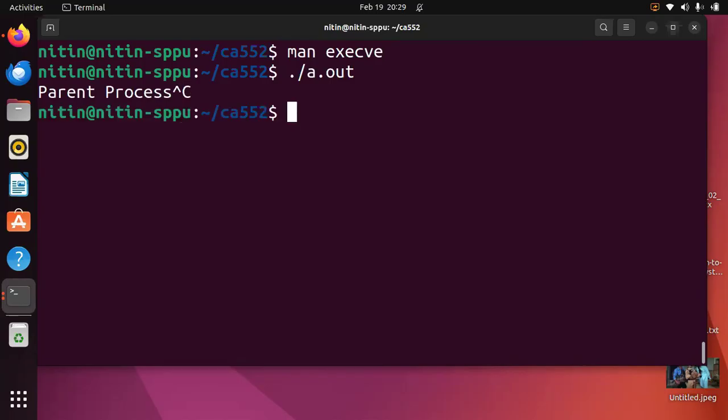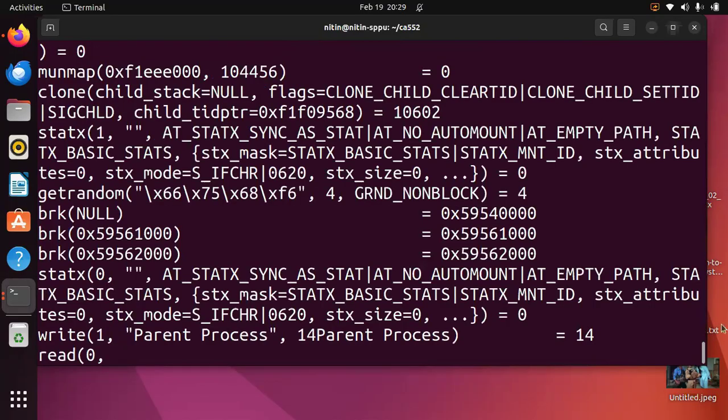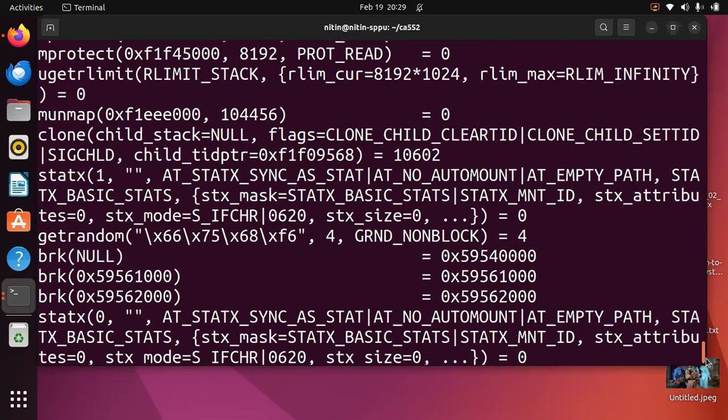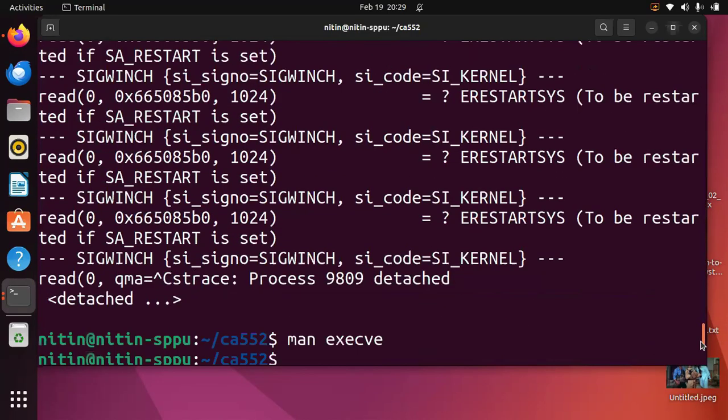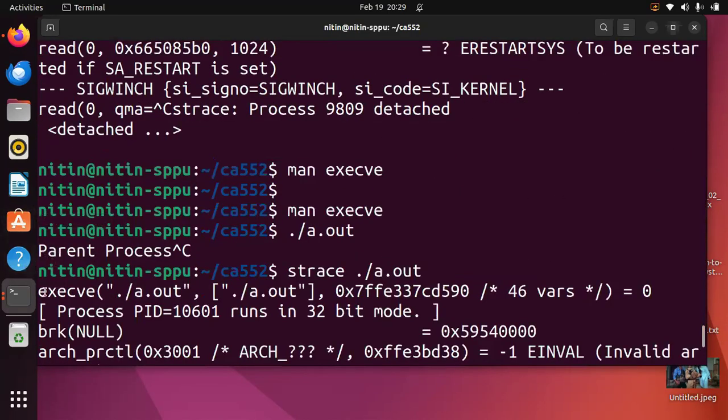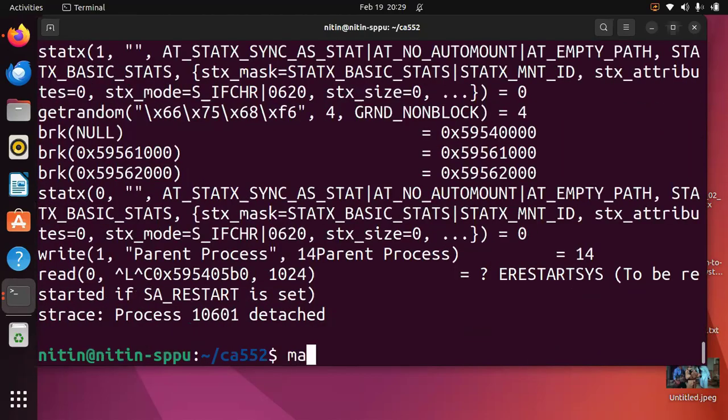One can check this. If I write strace on this, then you should see at the top execve. So let us understand this clearly, and then again we'll come back to strace. So, man execve.